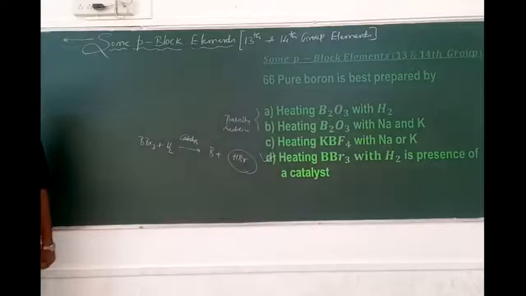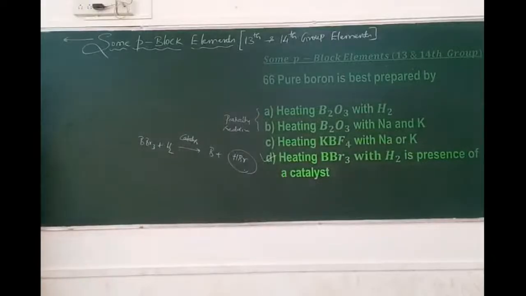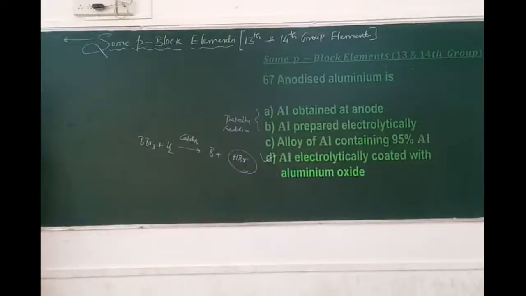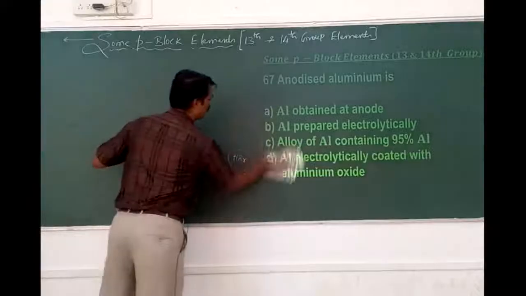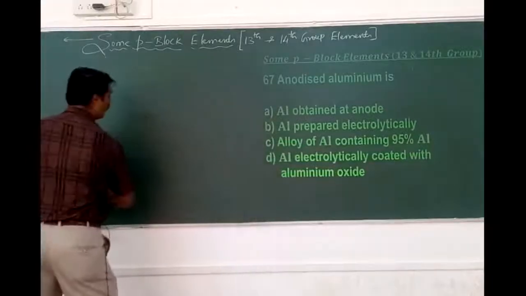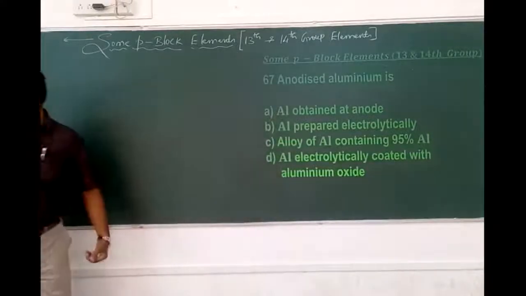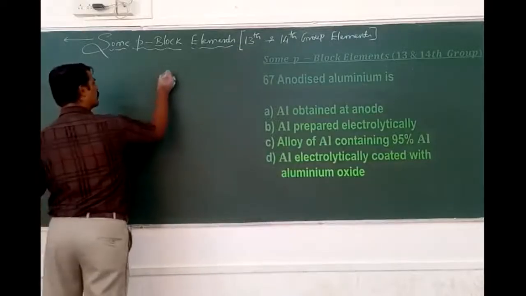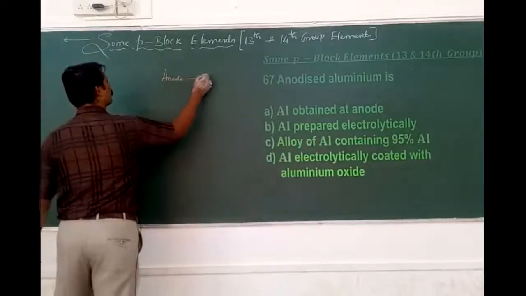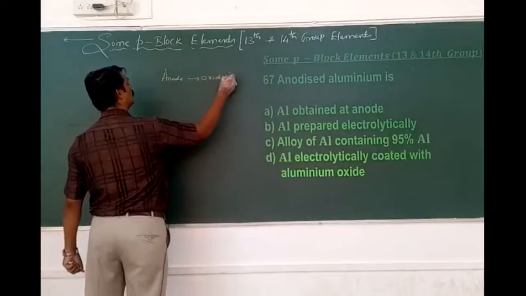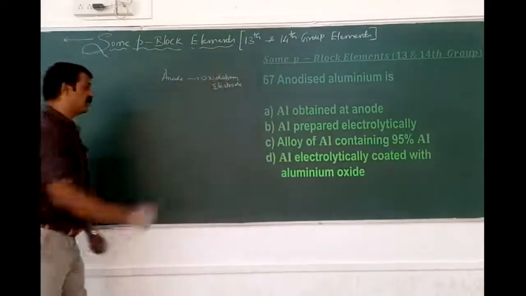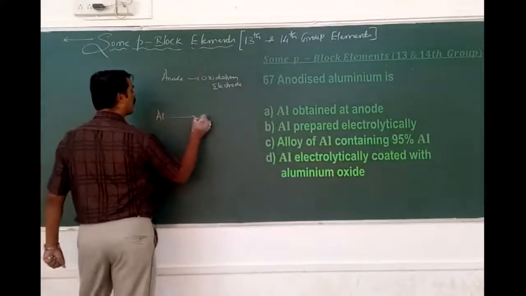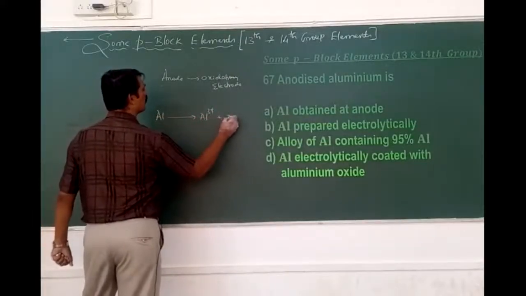Okay. Next, we'll move on to the 67th. What is anodized aluminum? What does anodized mean? Anode, we know, is also called the oxidation electrode. Anode is also called what? Oxidation electrode. It means aluminum has to be converted to Al3+ by the loss of how many electrons?